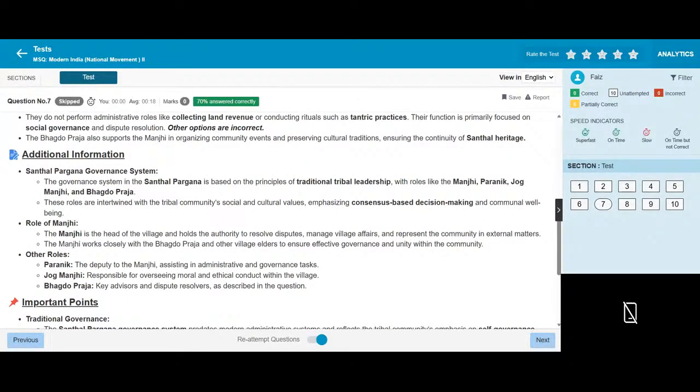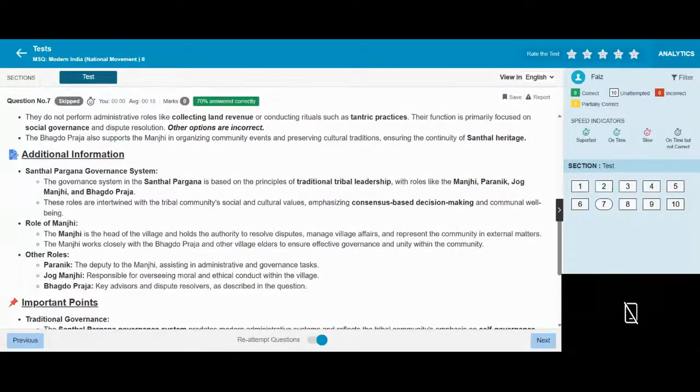The roles like the Manji, Puranik, Jog Manji, and Bhagadu are intertwined with tribal governance, social and cultural values, emphasizing consensus decision making and communal well-being. Role of Manji: the village head represents the community in external matters. The Manji works closely with the Bhagadu to ensure effective governance and unity within the community.